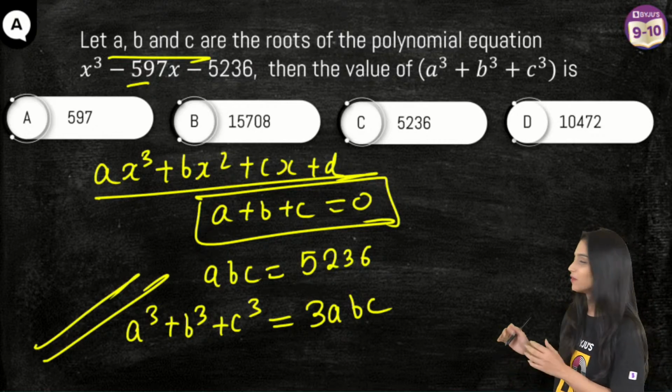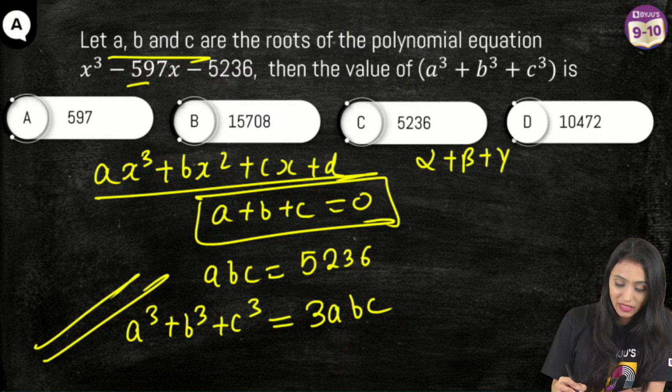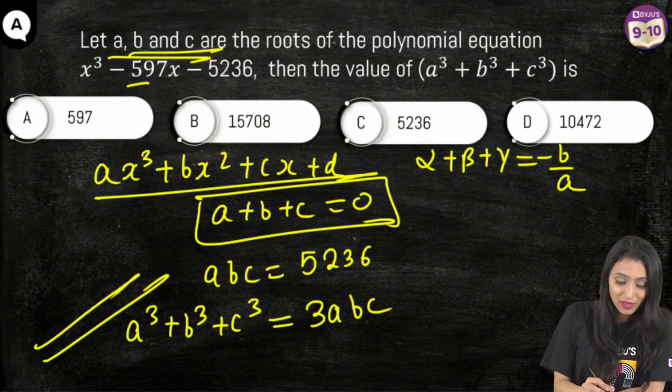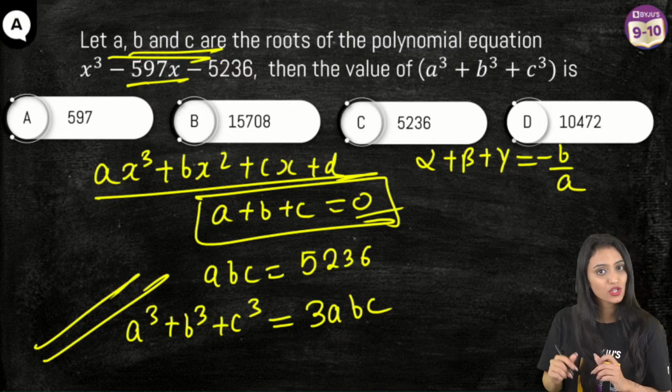Okay, I think you are getting confused because it's written in ABC form. I hope you all know that alpha plus beta plus gamma is equal to minus b by a. Forget ABC for now. So that's minus b by a. But here the term with x square is not there. So definitely the sum of roots is going to be 0.